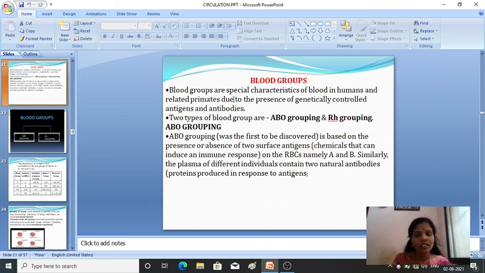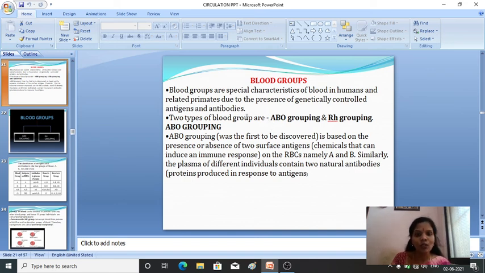Then what about the role of antibodies? Antibodies are also proteins, which are present in the blood plasma, and the antigens are the glycoproteins which are present on the membrane of the RBC. Antigens are present on the membrane of RBC and the antibodies are present in the blood plasma.